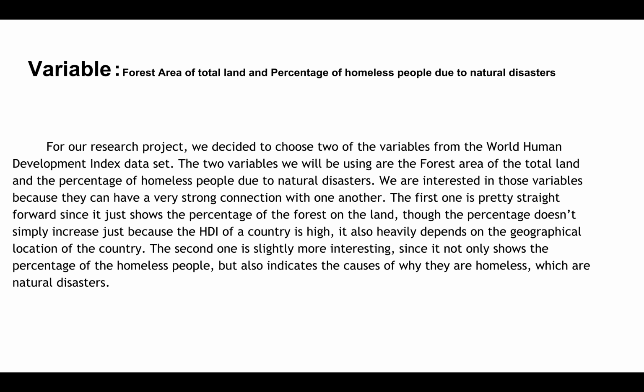Though the percentage doesn't simply increase just because the HDI of a country is high, it also heavily depends on the geographic location of the country. The second one is slightly more interesting since it not only shows the percentage of homeless people, but also indicates the cause of why they're homeless, which is natural disasters.